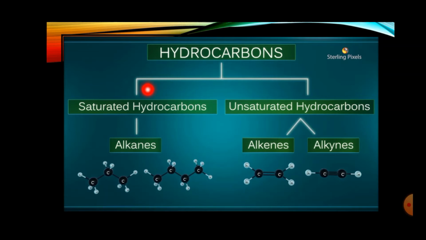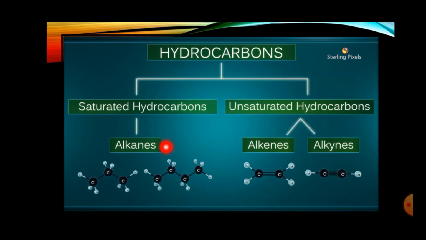Saturated hydrocarbon means the hydrocarbon which contains single bond. And unsaturated hydrocarbon is that hydrocarbon which contains double bond or triple bond. Now, based on the types of bond, we can again classify this hydrocarbon into families. Here we can check the name of those families.